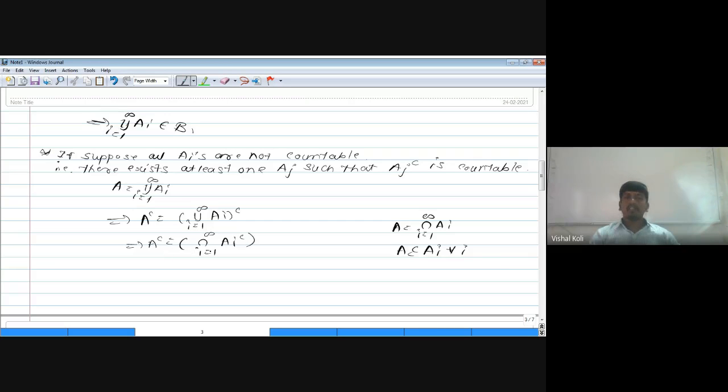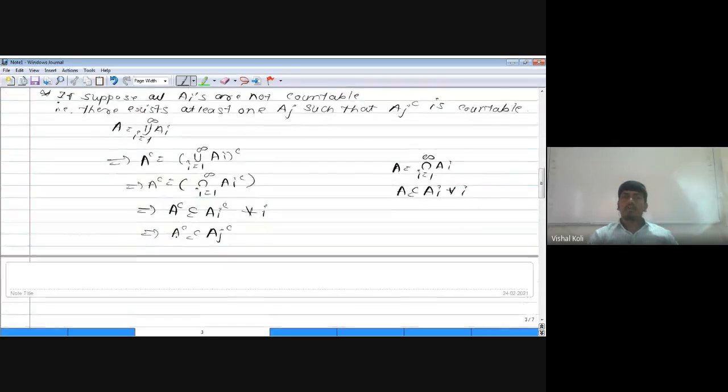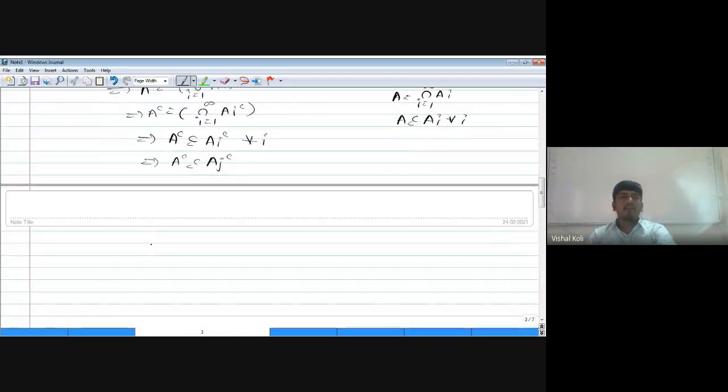As A complement is the intersection over i from 1 to infinity of A_i complement, A complement is a subset of A_i complement for all i. Among those A_i complements there is A_j complement also, which implies A complement is a subset of A_j complement. But given that A_j complement is countable and A complement is a subset of A_j complement, A complement is countable.